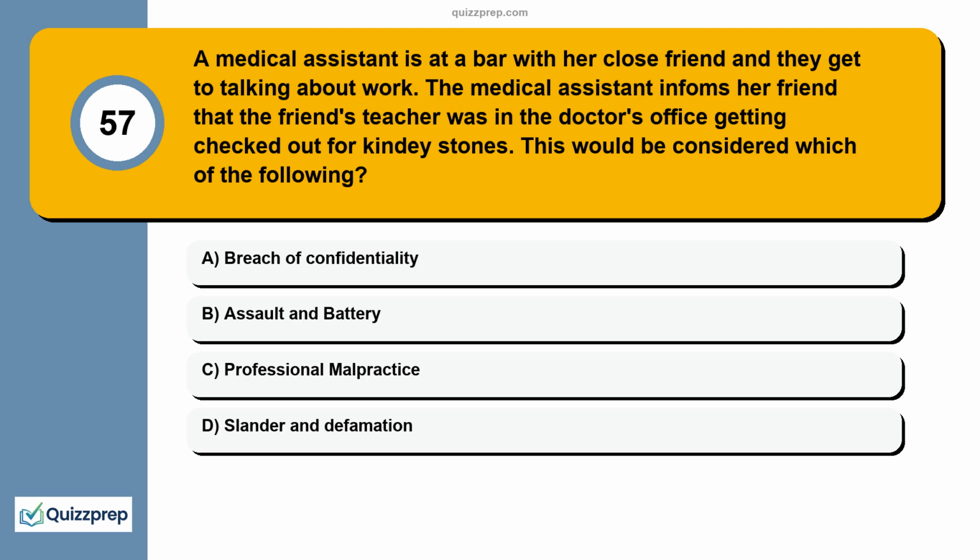Question 57. A medical assistant is at a bar with her close friend and they get to talking about work. The medical assistant informs her friend that the friend's teacher was in the doctor's office getting checked out for kidney stones. This would be considered which of the following? Breach of confidentiality, assault and battery, professional malpractice, slander and defamation.